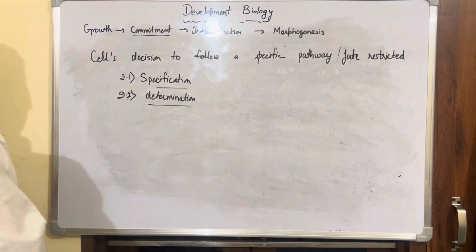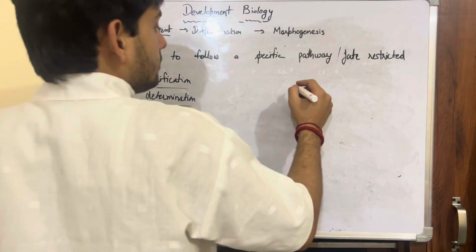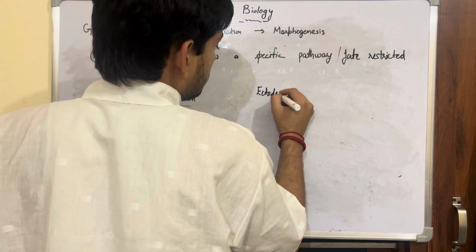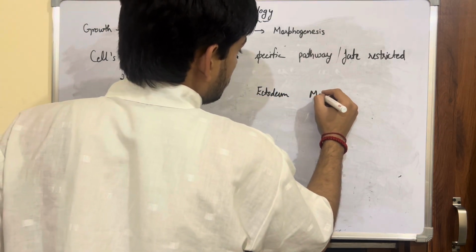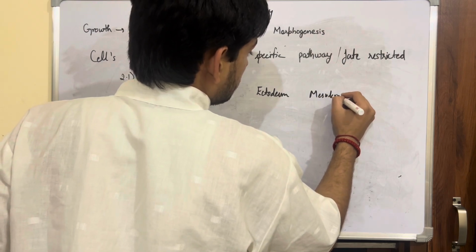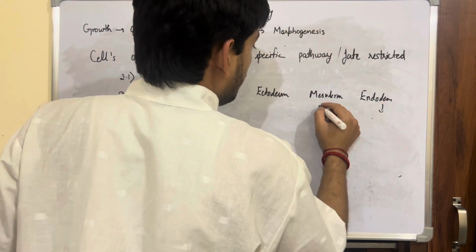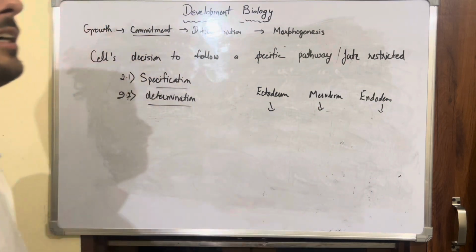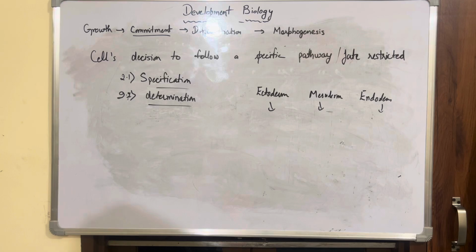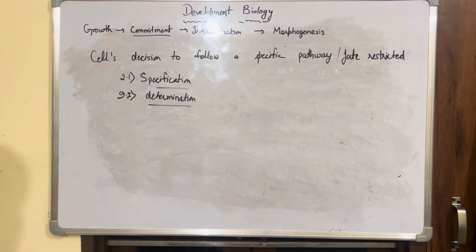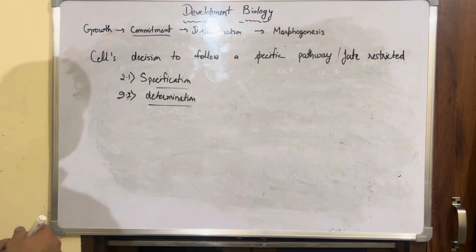Like, as you can see, cells sometimes divide into ectoderm, mesoderm, and endoderm, and they respectively later form the different organs or parts of the body. Okay, so now these three layers as I have shown are an example of your commitment stage.